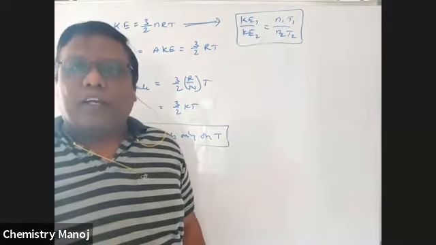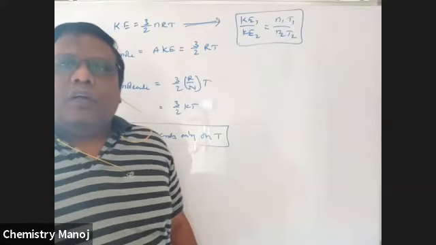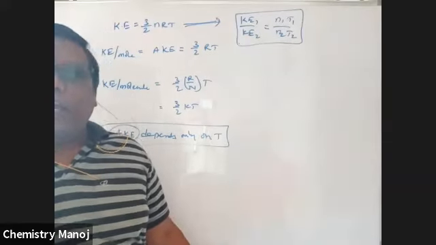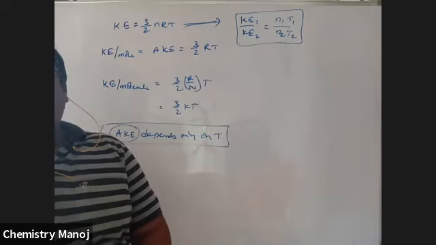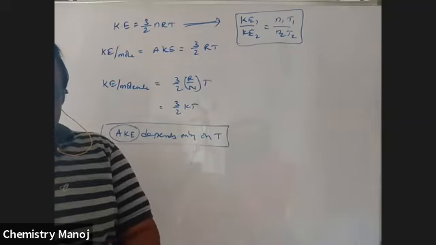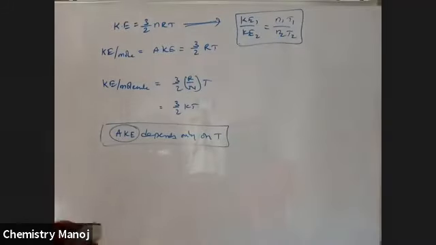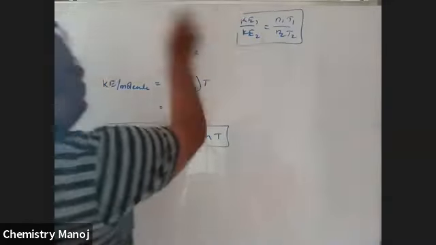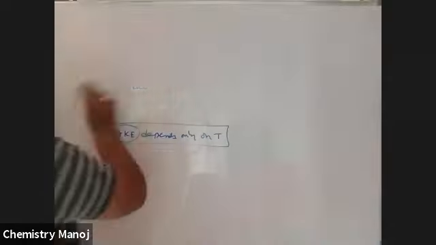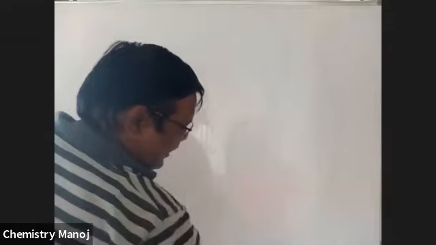Now I am going to calculate some problems based on this kinetic energy. Problems on kinetic energy and also PV is equal to 1/3 mc square, whatever it may be.